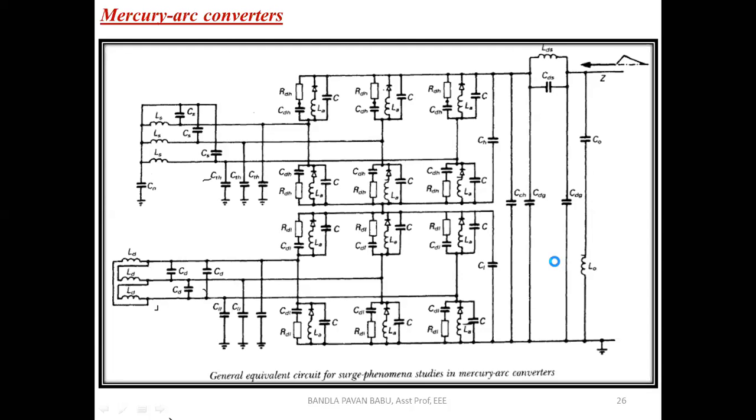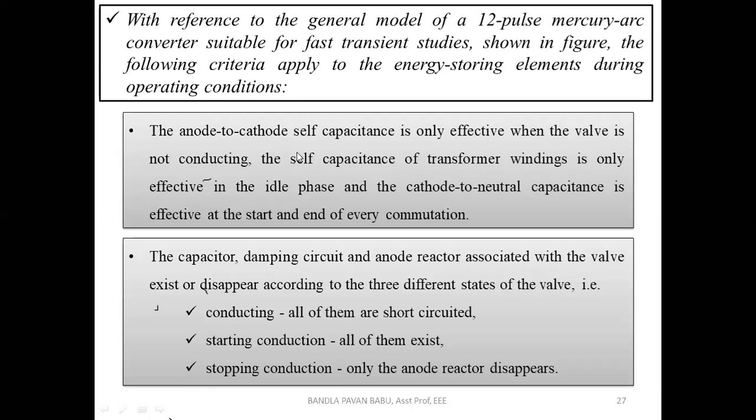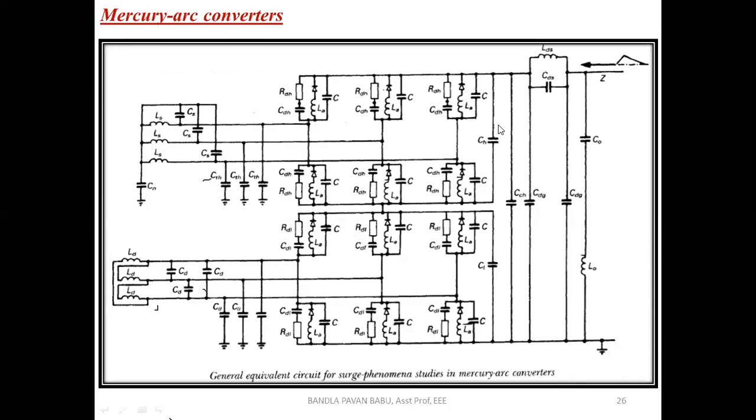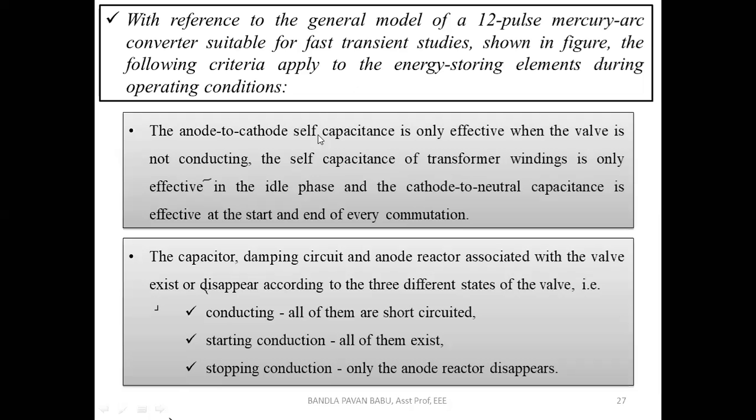Right. Next, there exist some cases here. We'll see them one by one. With reference to the general model of a 12 pulse mercury arc converter suitable for fast transient studies, which is shown here, this is the 12 pulse converter unit, the mercury arc converter. We have preferred mercury arc converters. Next, the following criteria apply to the energy storing elements during the operating conditions. These energy storing elements are the capacitors and inductors which you are using for these switches. So what are the operating conditions? We'll be seeing them one by one.